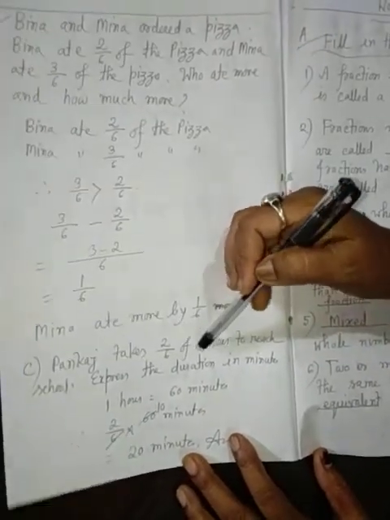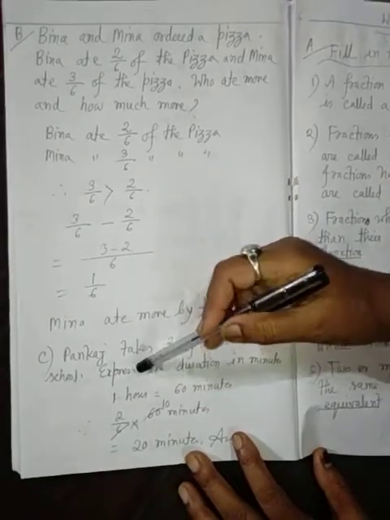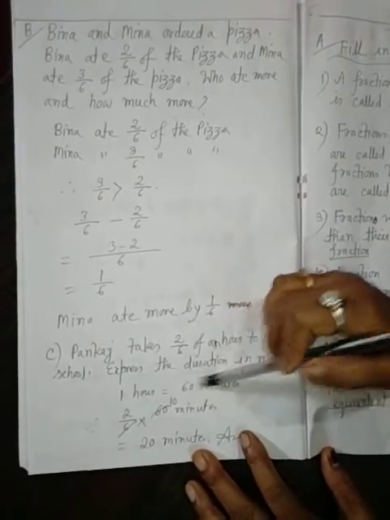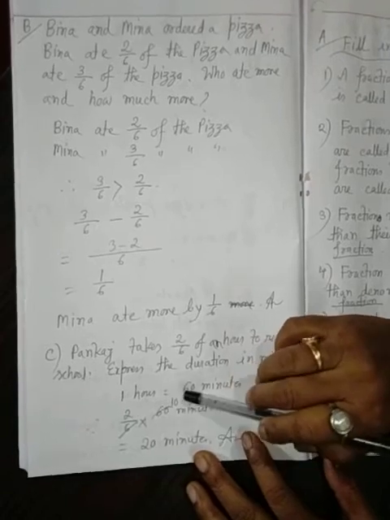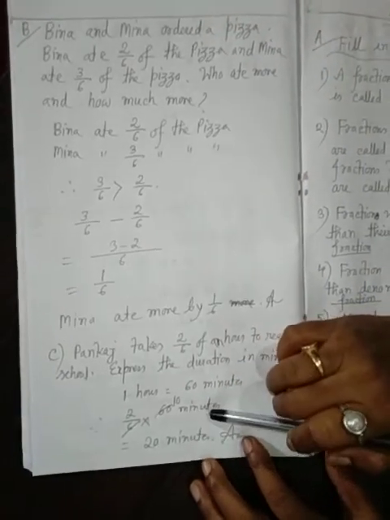Pankaj takes 2 by 6 of an hour to reach school. Express the duration in minutes. 1 hour equal to 60 minutes. 2 by 6 into 60, 6 10 ja 60, 10 2 ja 20 minutes. Answer.